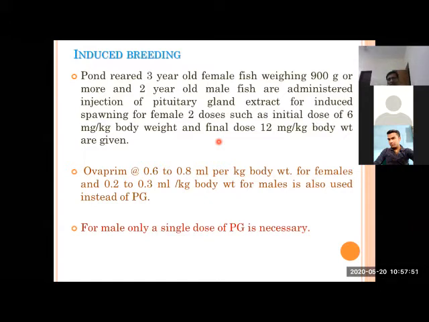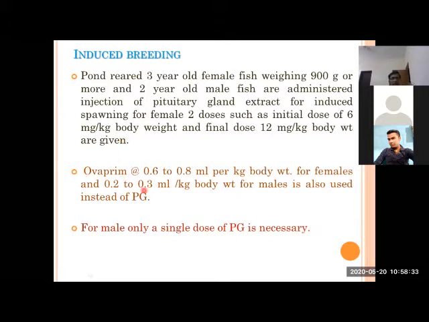If somehow I have not explained that technique here, and you are asked to explain the breeding hypophysation technique, you have to include all the parameters which I have described in major carp breeding. Okay, how the pituitary gland is obtained, which species is selected for obtaining this pituitary gland, how the extract is prepared, how the extract is preserved, how the quantification is done. All the parameters you have to take from major carp or common carp. And again, the dosing system and the injection techniques are the same. Okay, two doses are given to the female and 1 dose to the male fish.